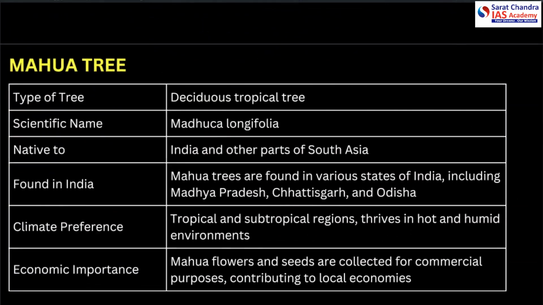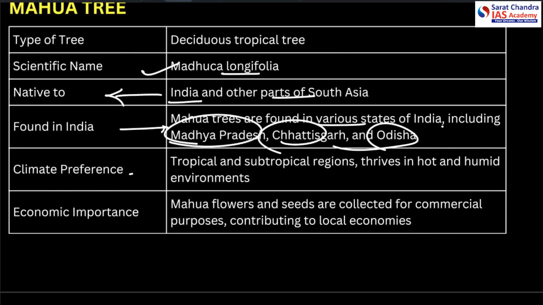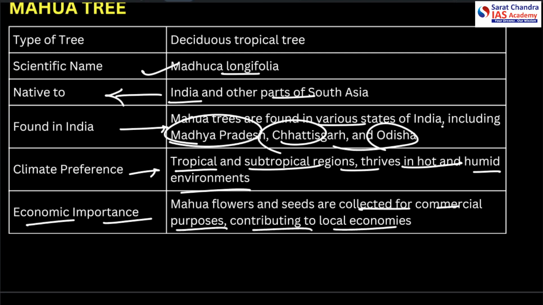Let's talk about the mahua tree, Madhuca longifolia, native to India and other parts of South Asia. Found in various states of India, including Madhya Pradesh, Chhattisgarh, and Odisha. Climate it prefers is tropical and subtropical regions, thriving in hot and humid environments. Economically, it is collected for commercial and other purposes, contributing to local economies.